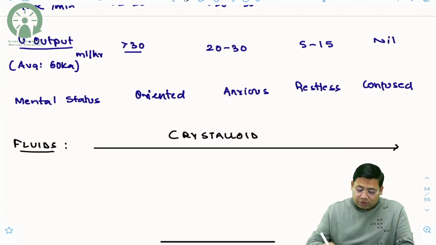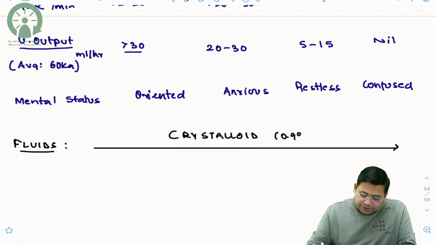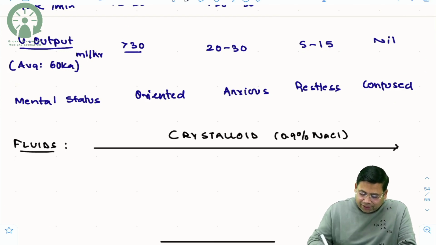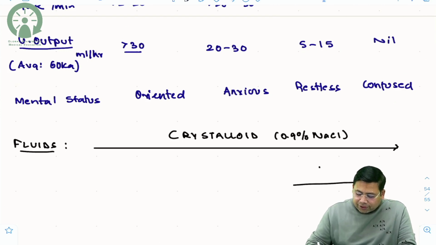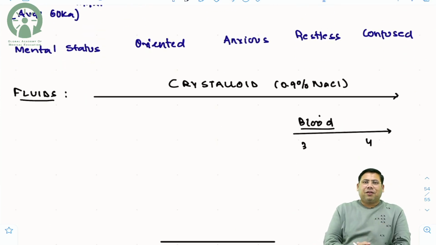That's very important. So crystalloid, 0.9% NaCl, is the choice in case of hypovolemic shock. But remember, for grade 3 and grade 4, you require blood also. Now this is very important.